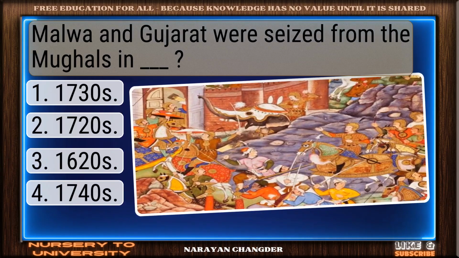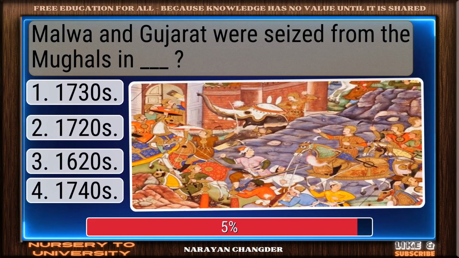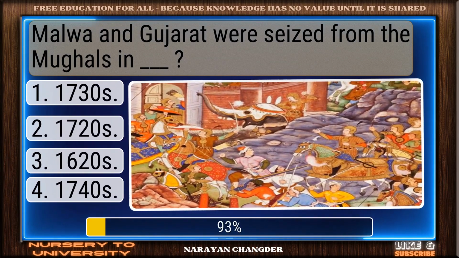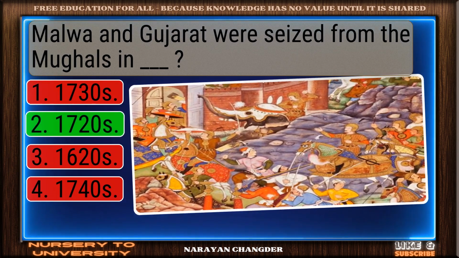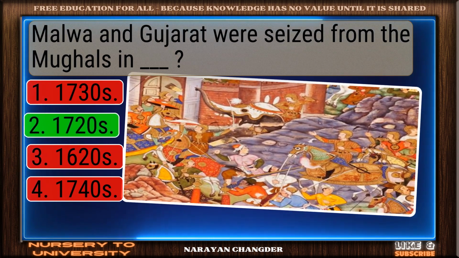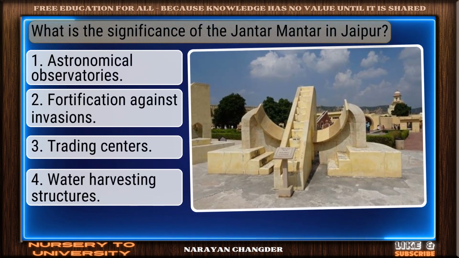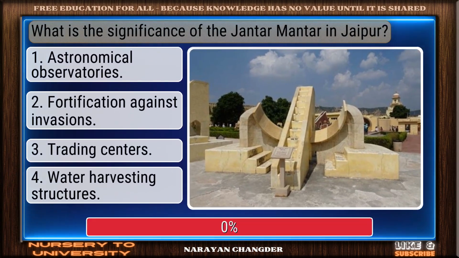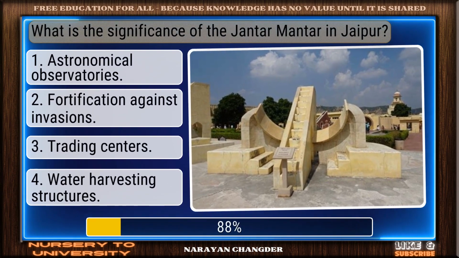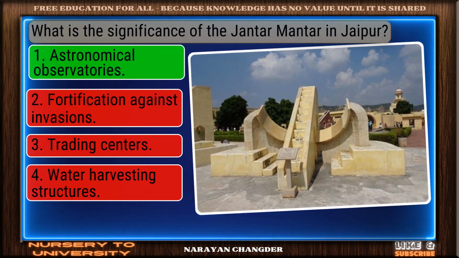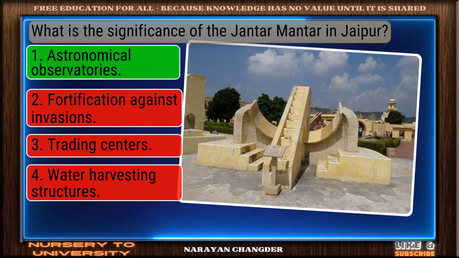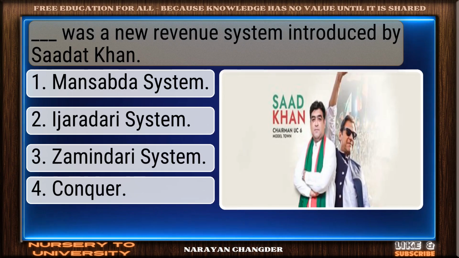Malwa and Gujarat was seized from the Mughals in dash. Excellent choice. 1720s is the right answer. What is the significance of the Jantar Mantar in Jaipur? Exactly. Astronomical observatories make sense, and it is right choice.